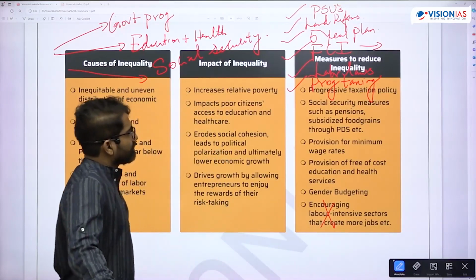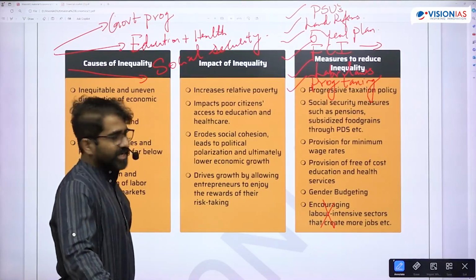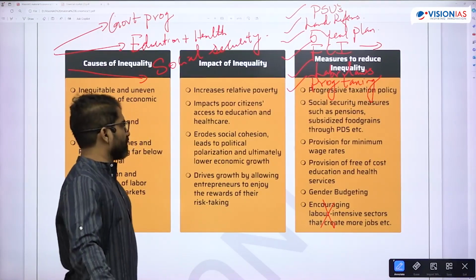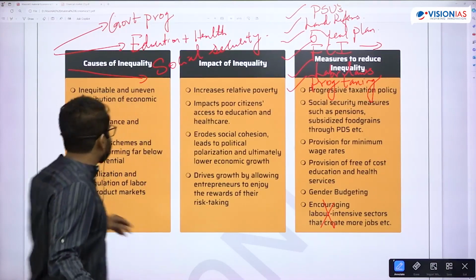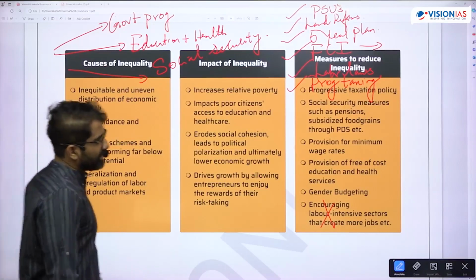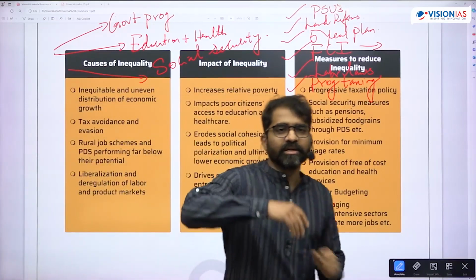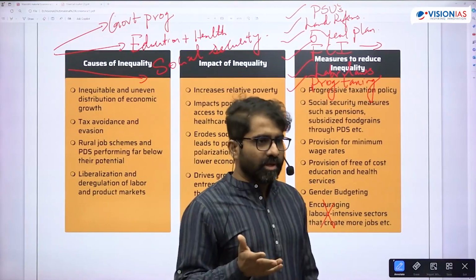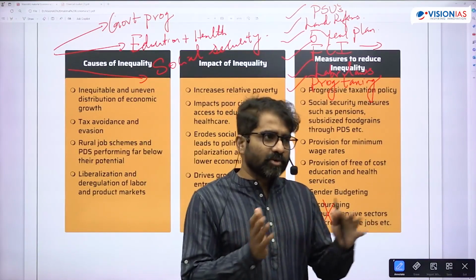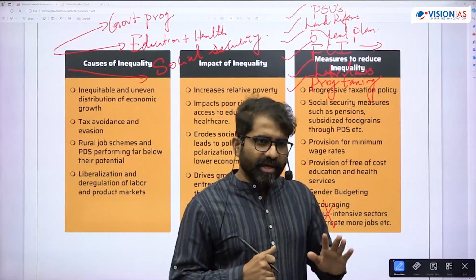Impact of inequality: relative poverty will increase. Lack of access to health and education erodes social cohesion. Lack of political rights. When we talk about poverty, poverty cannot be handled primarily with income. That is the reason the World Bank's income method for deciding extreme poverty does not work out. And when you're comparing countries with respect to poverty, which exchange rates do you take? Purchasing power parity exchange rates.